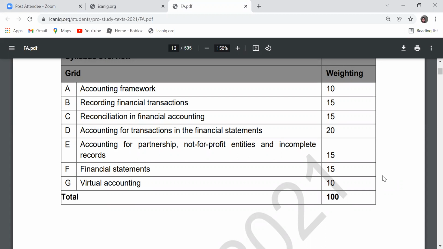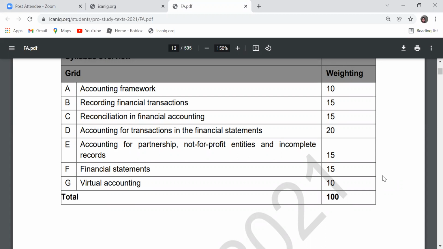Then we also have the second section of the syllabus, which is recording financial transactions. If you purchase, if you sell, what are the accounting entries that you need to perform? That is syllabus section B, which is 15% of the syllabus: recording financial transactions.